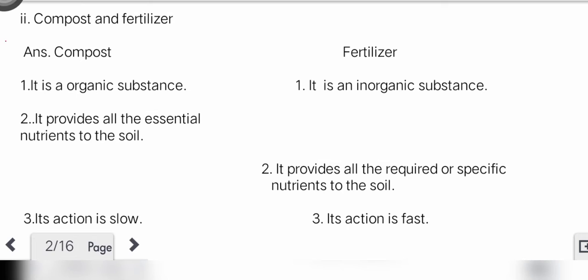Next, compost and fertilizer. Compost is an organic substance, whereas fertilizers are inorganic substances. Second, compost provides all the essential nutrients to the soil. Fertilizer provides specific required nutrients to the soil. Next, compost's action is slow. For fertilizer, its action is fast.